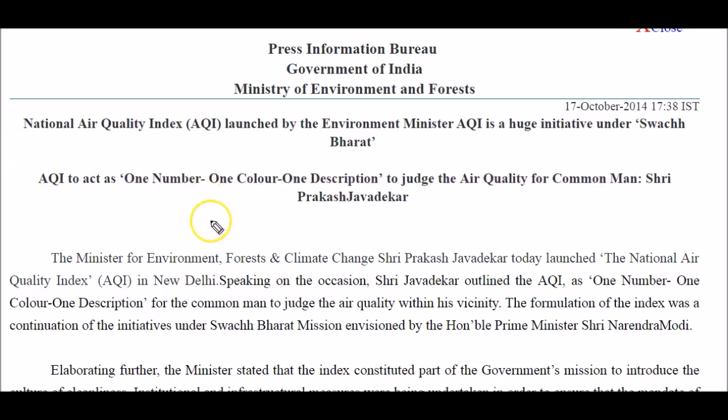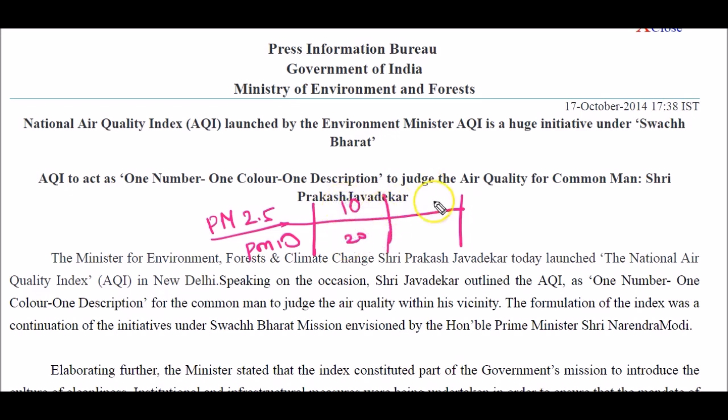So it will enable the common man to judge the air quality level on a particular day. So if air quality or level of PM 2.5 and PM 10 is calculated for a particular day, and if you get a value of 10, 20 like that, one description will be given. Maybe satisfactory, very poor.